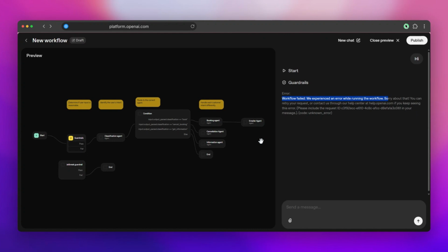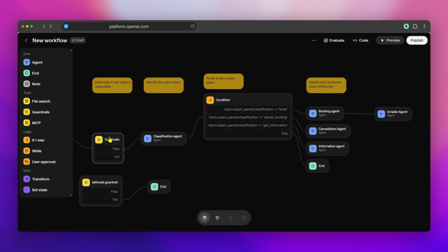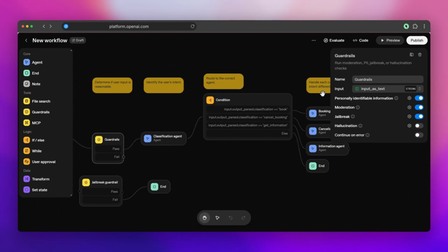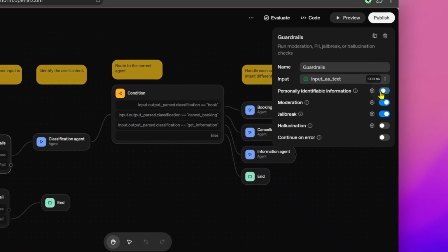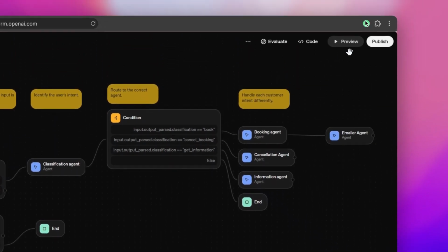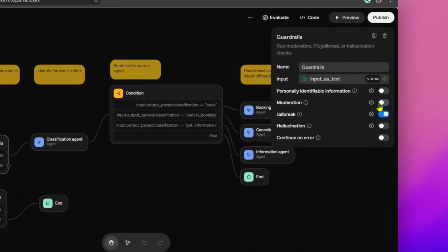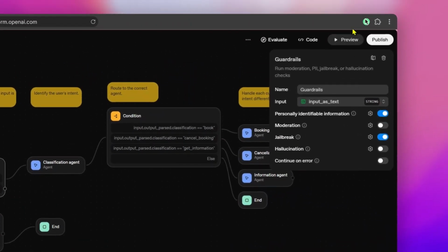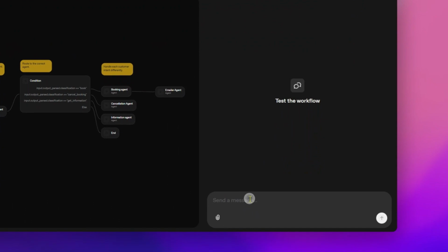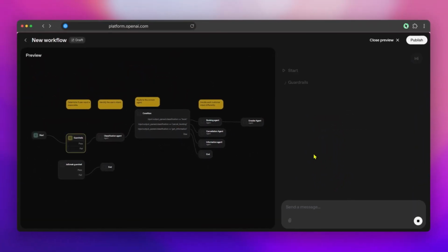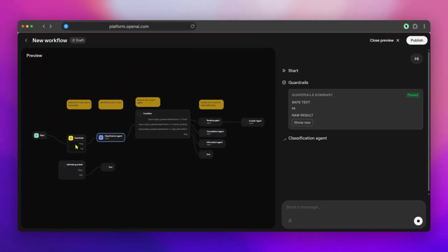It's clearly not documented, and it's not giving me any reason why the error is there, right? So what I did was I unchecked this and ran the preview again. The issue was not fixed. I clicked on this again, I unchecked moderation, checked this back, and previewed this, and this time it works. So apparently the moderation in this guardrail is having some issues.